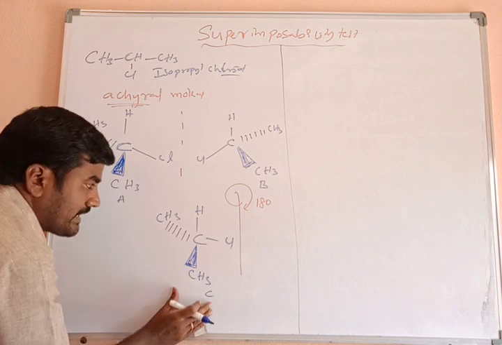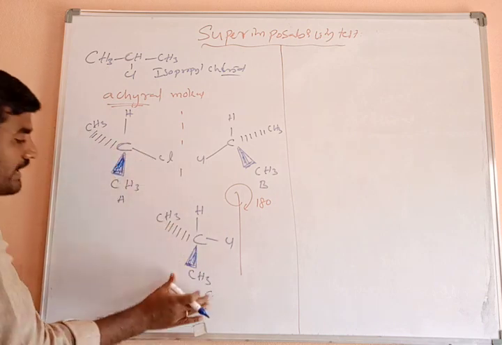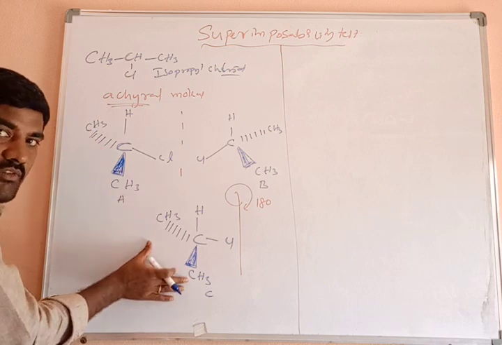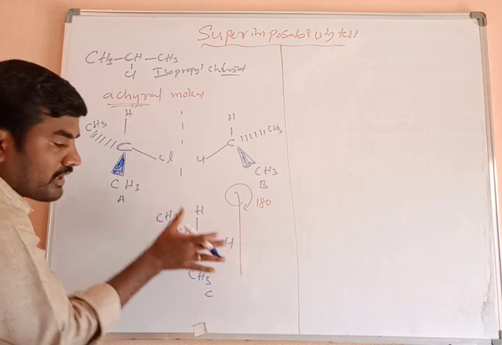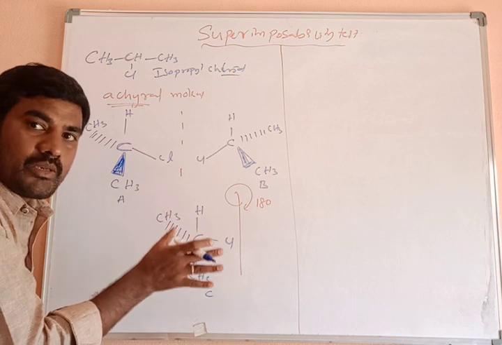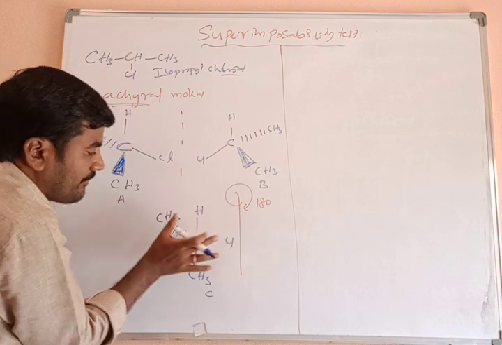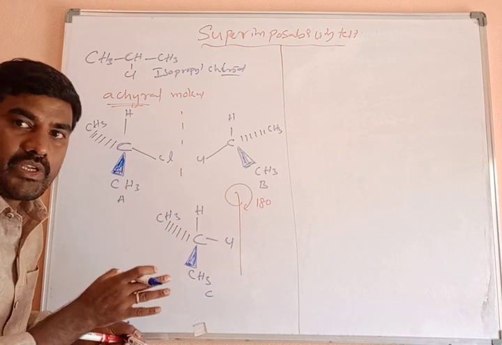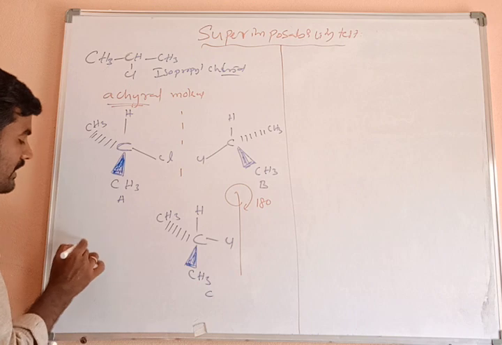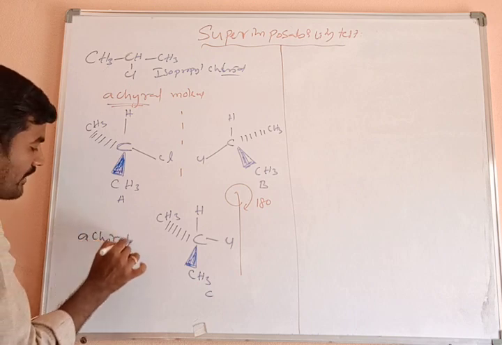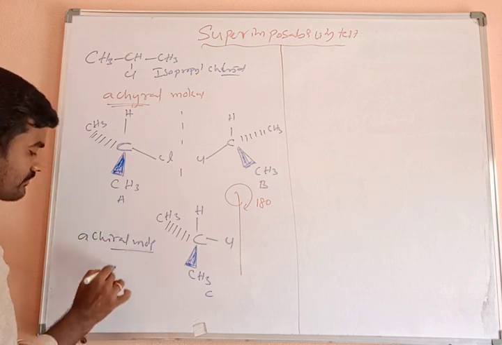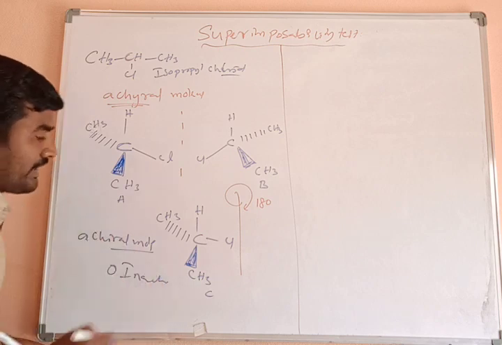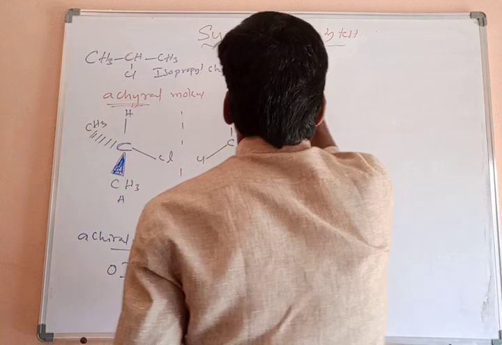Okay. When C is placed over A, then what happens? CH3 and CH3 both overlap, and hydrogen and chlorine both overlap, which means it is superimposable. After rotating 180 degrees, C and A are superimposable on its mirror image. Both mirror images are superimposable, so it is an achiral molecule. An achiral molecule means it is optically inactive. Optically inactive. Clear? Next I will take one more example here.